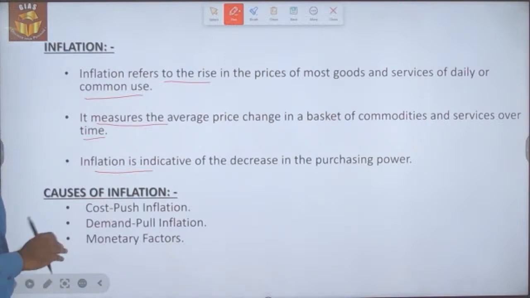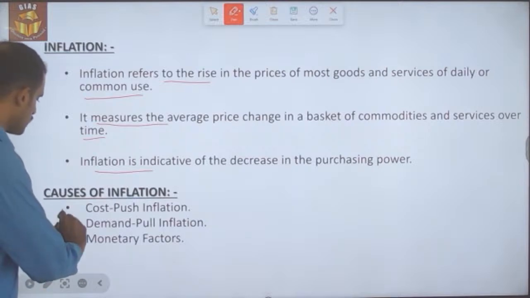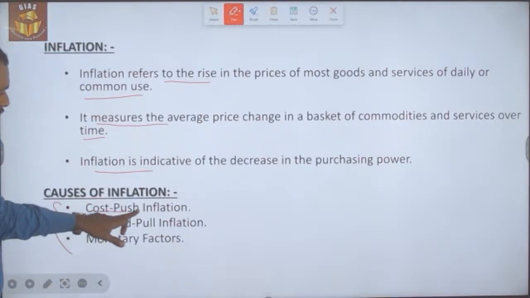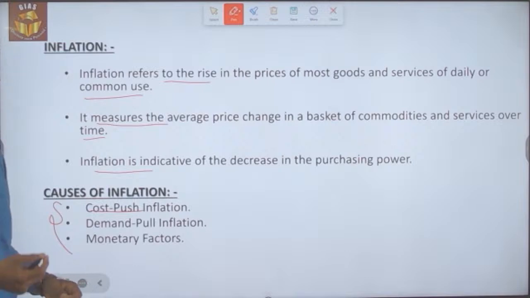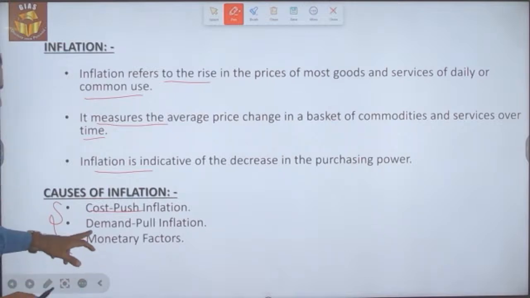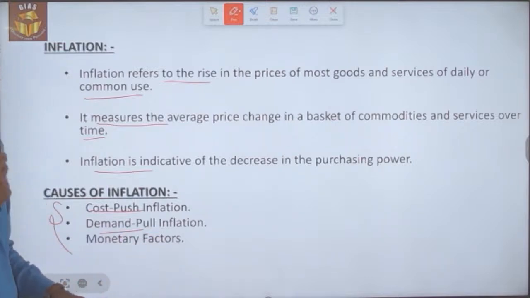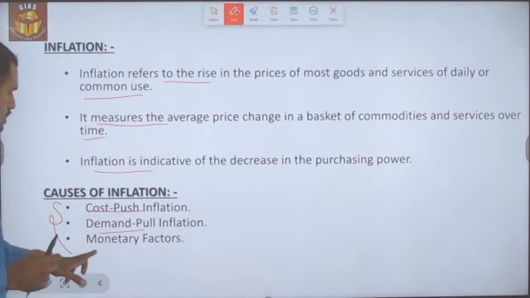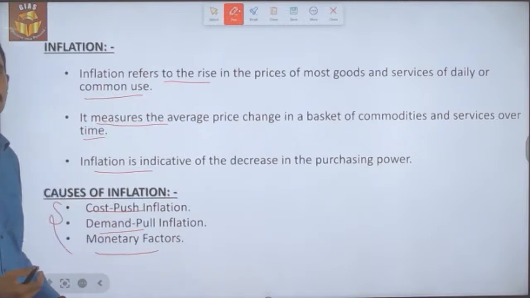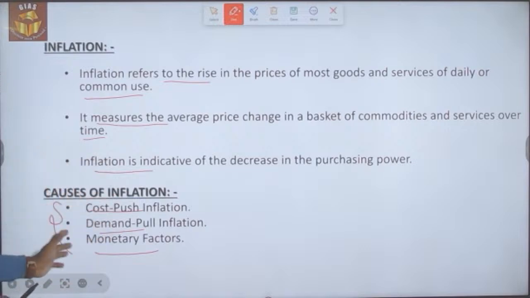And then we will look into the causes of inflation. There are three causes for inflation. One is cost push inflation, that is inflation that has arisen because of an increase in production cost; demand pull inflation, inflation that has arisen because of increased demand from consumers; and monetary factors like increased liquidity in the system. So these are the things which cause inflation in an economy.